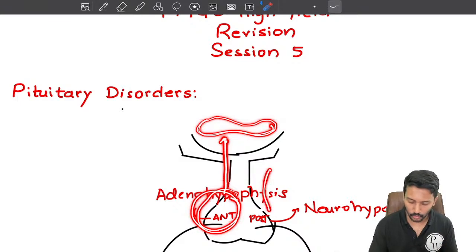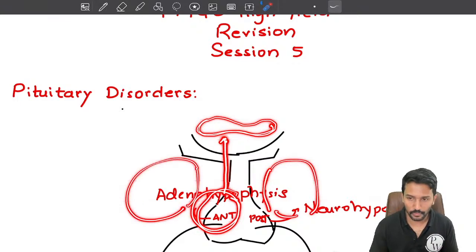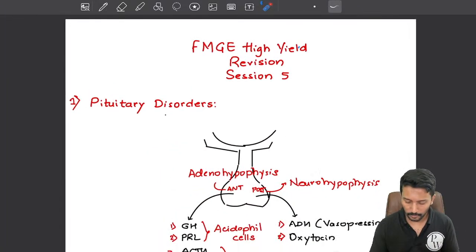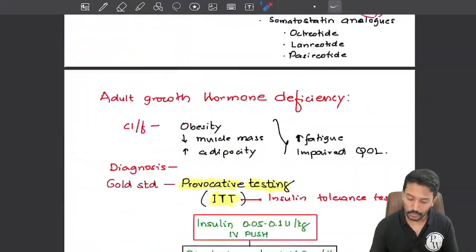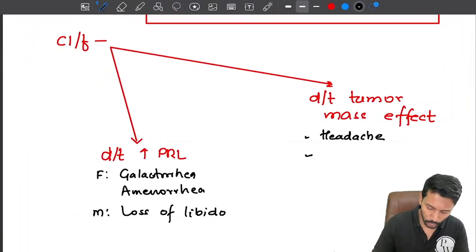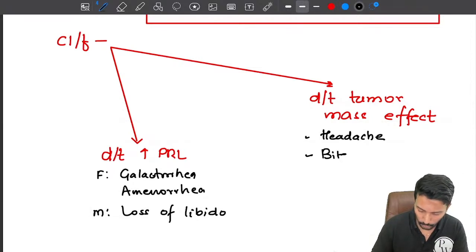It can't easily grow laterally because there is the sphenoid bone. Below also there is a bone, so it generally goes superiorly and compresses the optic chiasm. So if there is a compression of the optic chiasm, it will lead to visual field defects. What do we describe it as? Bitemporal hemianopia.